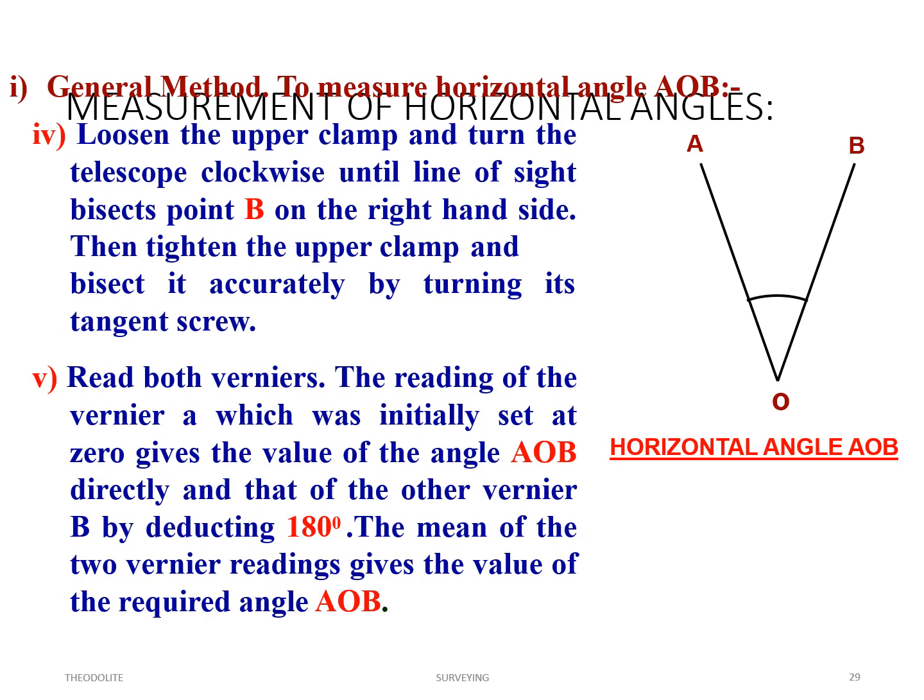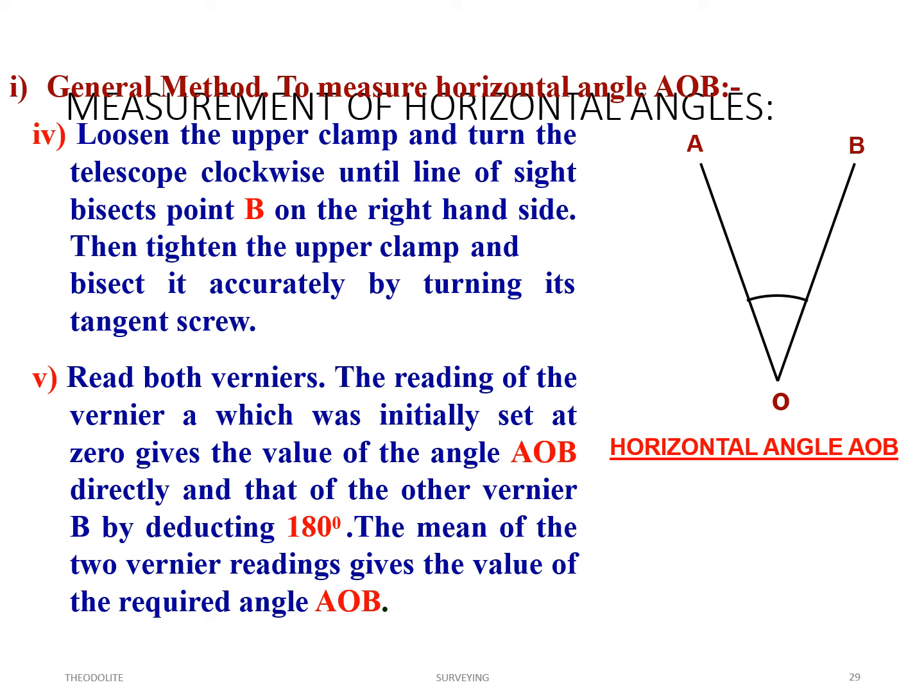Loosen the upper clamp and turn the telescope clockwise until the line of sight bisects B on the right side. Then tighten the upper clamp and bisect it accurately by turning it tangentially. Next, read both verniers. The reading of vernier A, which was initially set at 0, gives the value of angle AOB directly, and that of vernier B by deducting 180 degrees.